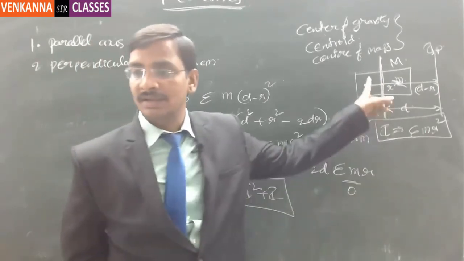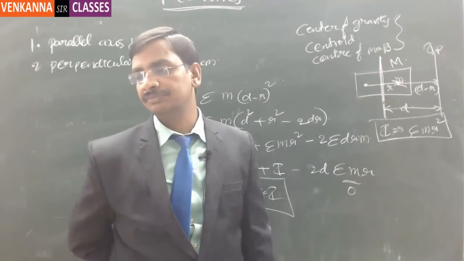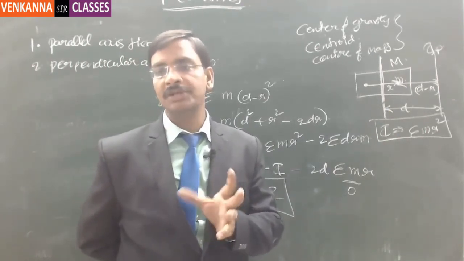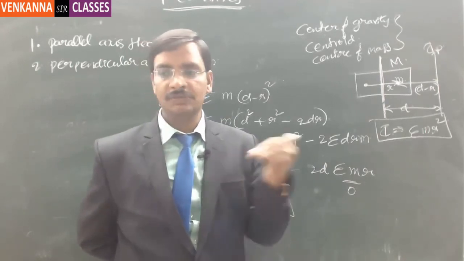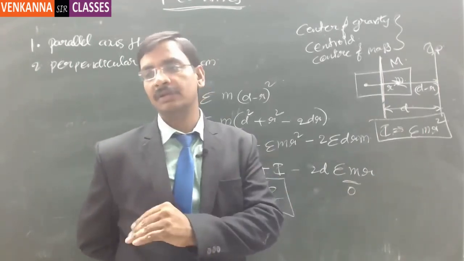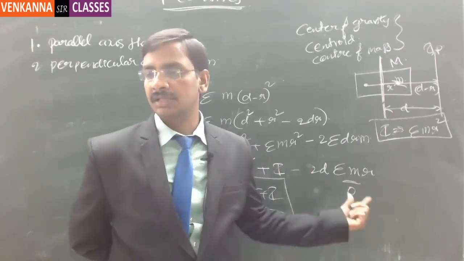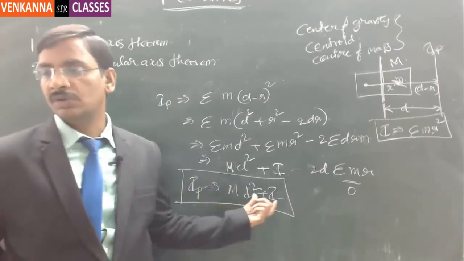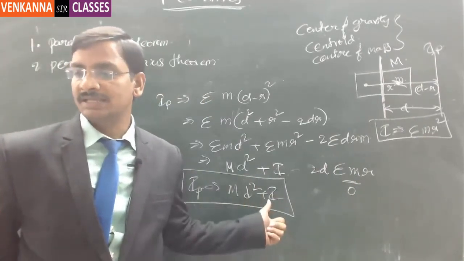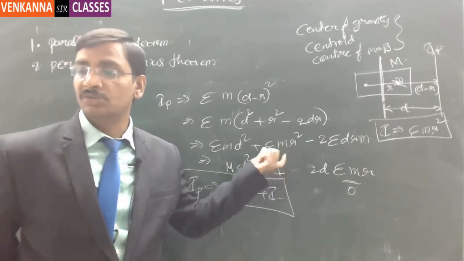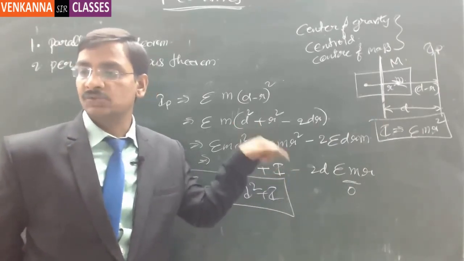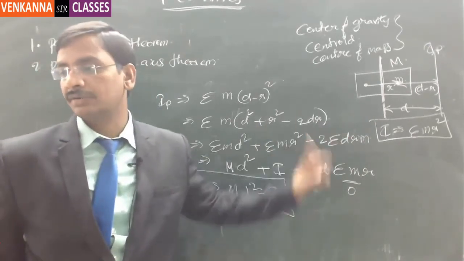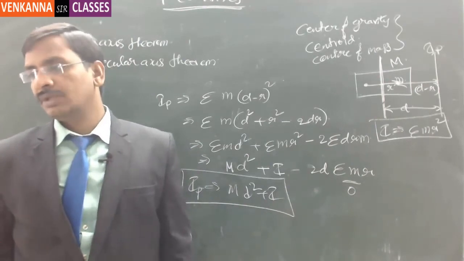Right? Because this line is passing through the centroid. That is the condition. If it is passing through the centroid, then obviously the mass is uniformly distributed about its center. So if there is a particle on the right side, there will be a particle on the left side, and these two will compensate each other in the sigma mr. That's why this will become 0. So whatever is left over is I parallel equal to md square plus I. Here I is nothing but sigma mr square, the moment of inertia of the body about an axis passing through its centroid. That's why this r is counted from the centroid. Clear? Any questions?